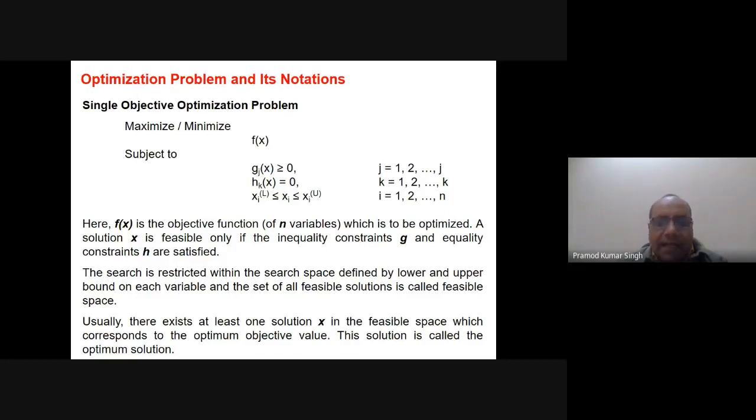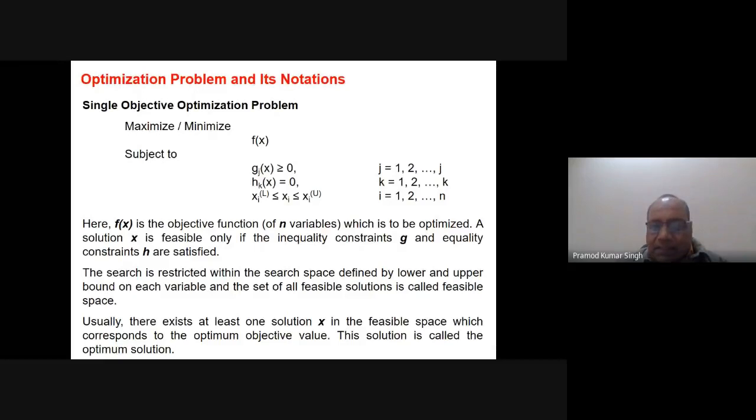A solution X is feasible only if the inequality constraints G and the equality constraints H are satisfied. And obviously we are looking for solutions only in the bounded search space. So we are looking in the feasible search space. The solutions which satisfy G and H are the feasible solutions. Only they are the feasible solutions. The rest are not feasible solutions.